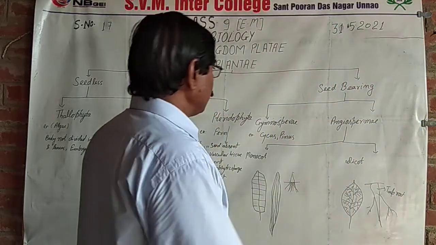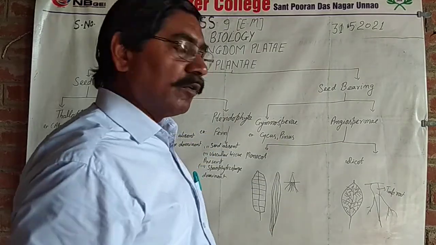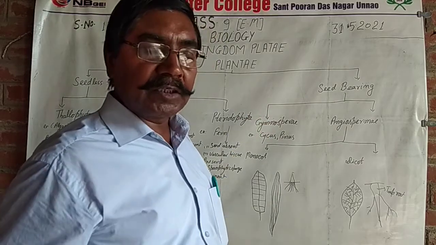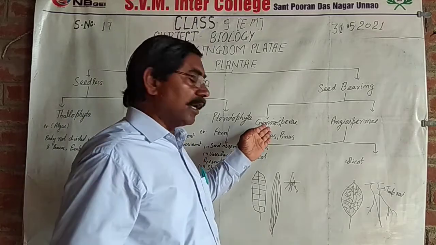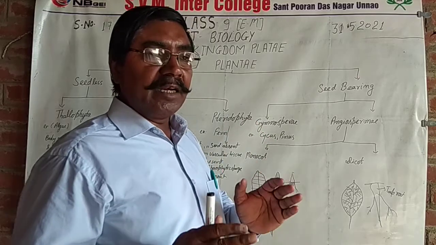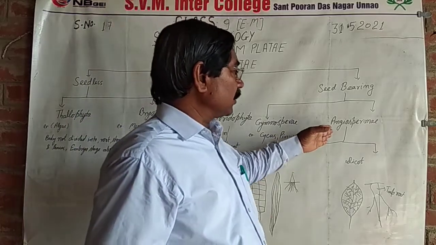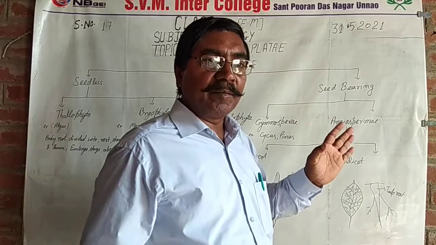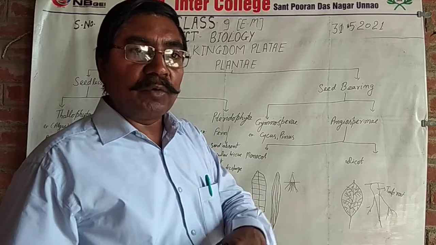Next we come to the seed-bearing plants. These are of two types, Gymnosperms and Angiosperms. Gymnos means naked, sperma means seed. These plants have naked seeds. This means the seed is not covered within the fruit. Angios means hidden, sperma means seed. It means hidden seed. So in angiosperm plants, the seed is within the fruit.